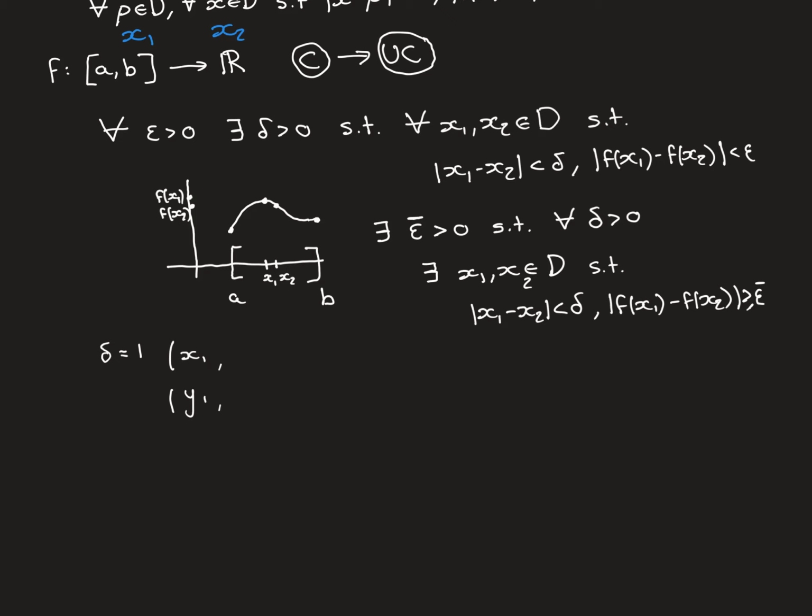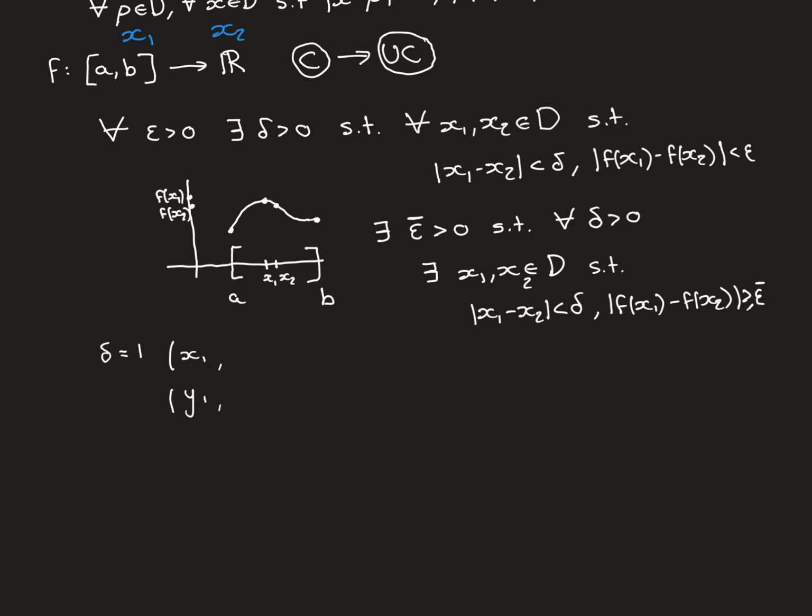So I hope you can appreciate that these beautiful functions are not going to obey this horrible criterion, but what we now need to do is formally prove that. So the way we're going to do this is we're going to let delta get smaller and smaller, and for each of these smaller and smaller delta values, we will find 2 points in the domain such that they are within that delta distance of one another, but their image points are a distance apart greater than or equal to epsilon bar.